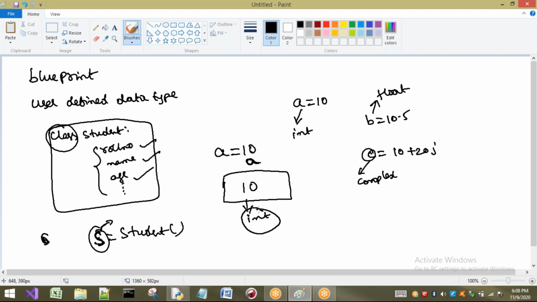But int, who has created int? I have not created the int. It is available by default. It is also a class. Int is also a class. And here if you want to define a user defined data type, if you want to define it separately, you can also define it by using the class keyword. Okay, this is about a class.